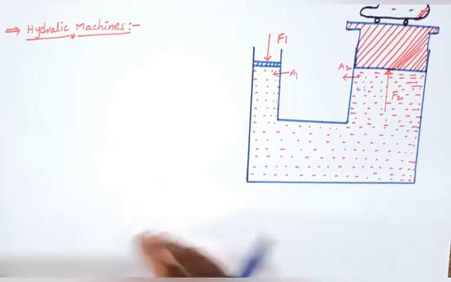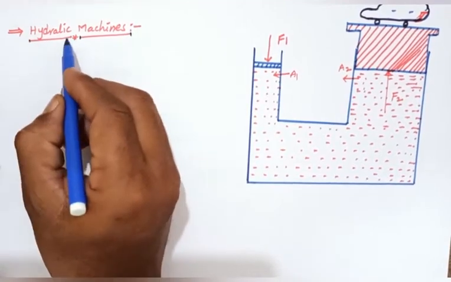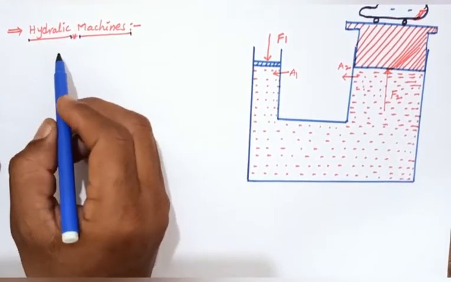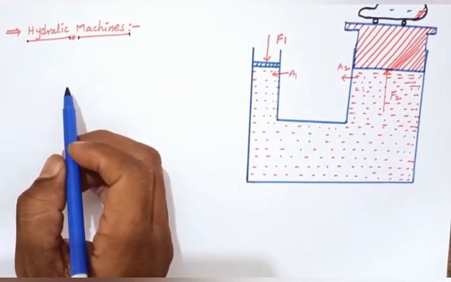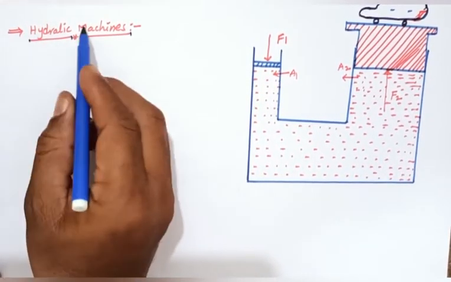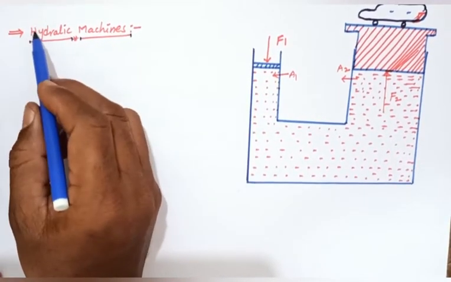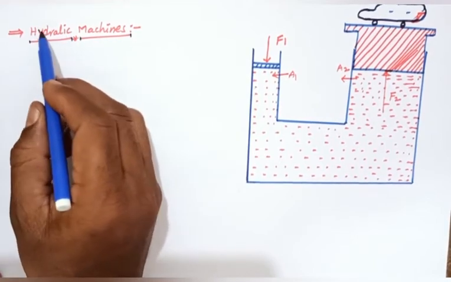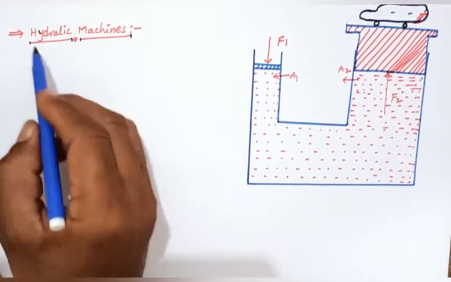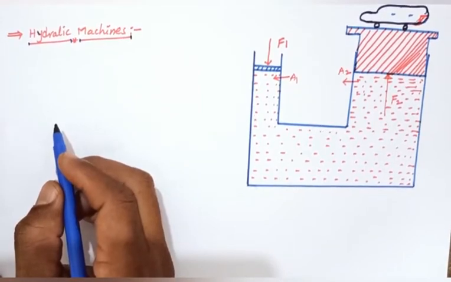Okay, next topic is hydraulic machines. In daily life we have already seen hydraulic machines: hydraulic brakes, hydraulic lifts, tractors, earth movers. So what is the principle behind these hydraulic machines, hydraulic brakes, hydraulic lifts?